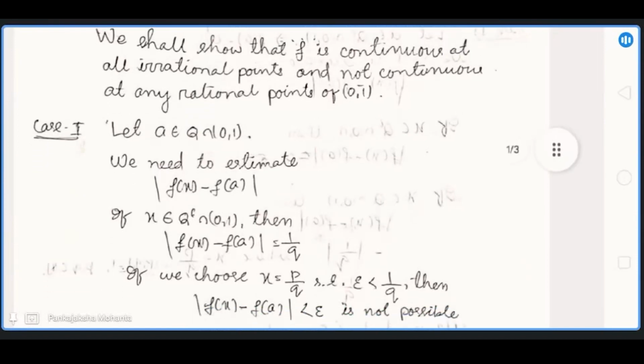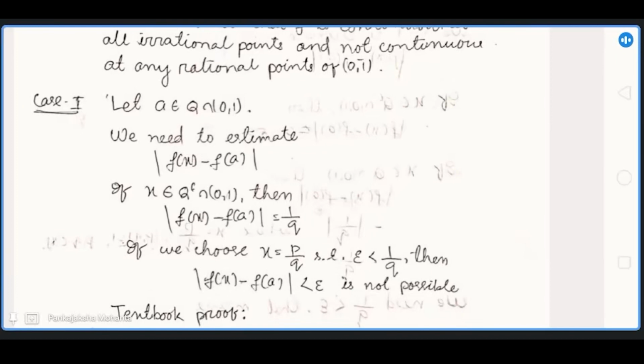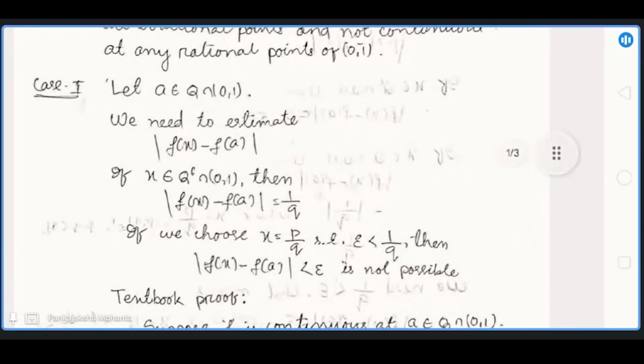So the modulus of f of x minus f of a equals 1 by q. If 1 by q is less than epsilon, then we have done it; it is continuous. But if 1 by q is not less than epsilon, that is, if 1 by q is greater than or equal to epsilon, then a problem arises.